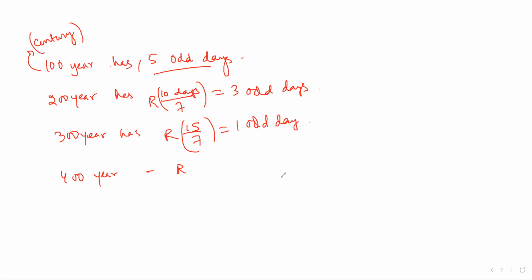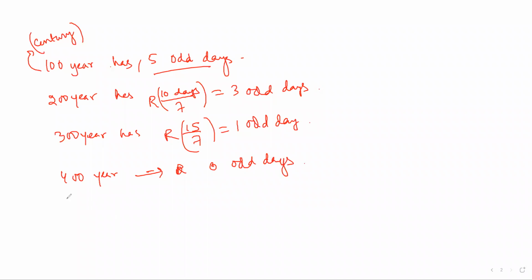6 odd days. Okay, that is not the correct answer. Actually, it doesn't work that way. Remember, 400 years will have how many odd days? 0 odd days.